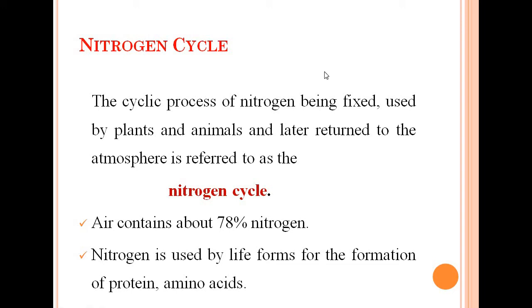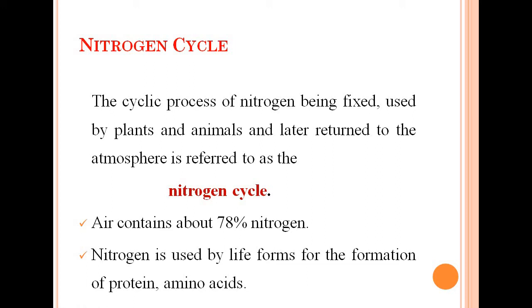Nitrogen is fixed by nitrogen-fixing bacteria from atmospheric nitrogen into nitrogenous compounds. They are used by the plants and animals, and when the plants and animals die, the nitrogen is returned to the atmosphere by the saprotrophs, or the decaying organisms. So in this way, the nitrogen cycle occurs. We know that air contains about 78% nitrogen. Nitrogen is used by life forms for the formation of proteins and amino acids.